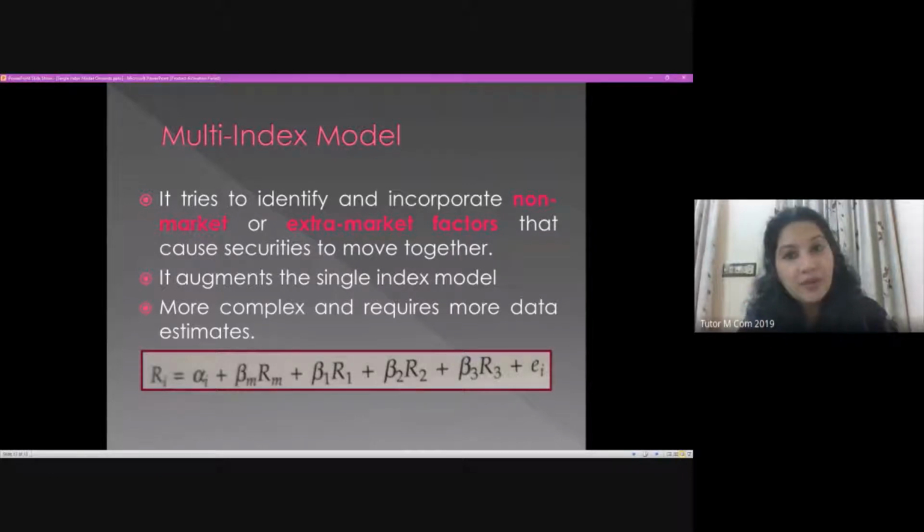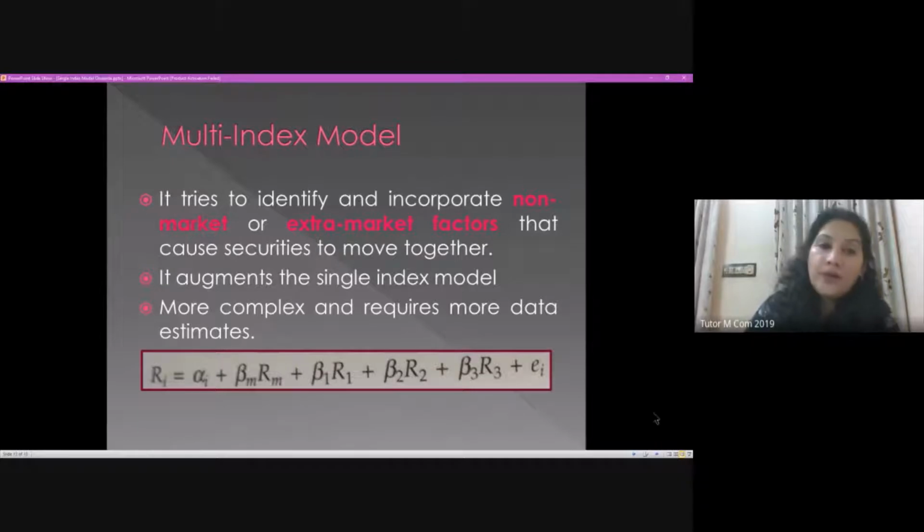When we are talking about the multi-index model, there are more factors, for example, economic factors that might be considered, or political factors. The country's economic condition can be considered. Inflation rate can be considered. Job opportunities can be considered. Recession in the economy. Likewise, as we decide which factors are more important, which can affect the movement of your security or portfolio, that would be considered in the multi-index model.